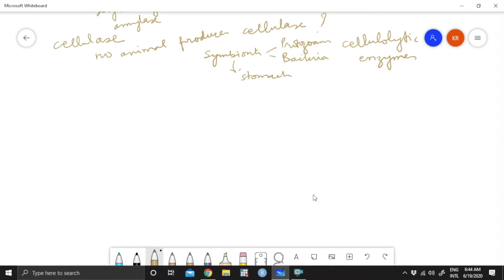So let us look at a simple diagrammatic way of representing the compartments. From the esophagus, I'm just drawing this part. From the esophagus is a large compartment which is called the rumen, and joined with it there is another compartment which is called the reticulum.